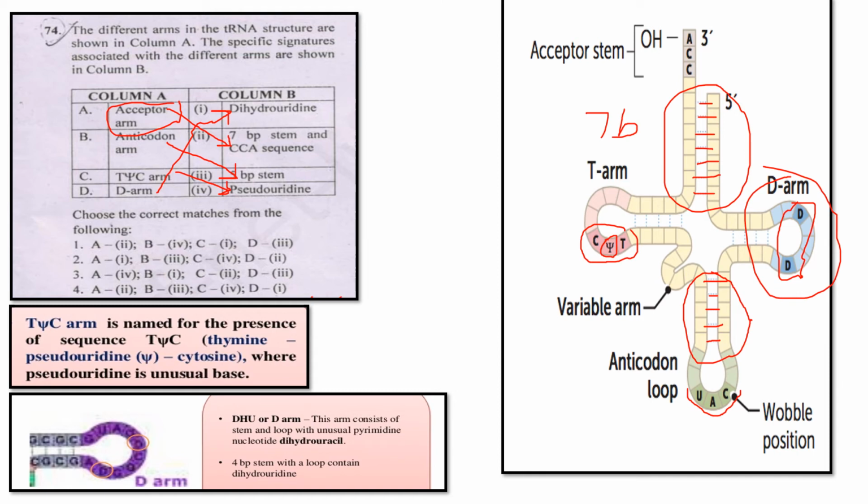According to this matching, the answer is: A is equal to 2, B is equal to 3, C is equal to 4, and D is equal to 1. So the answer is the fourth option.